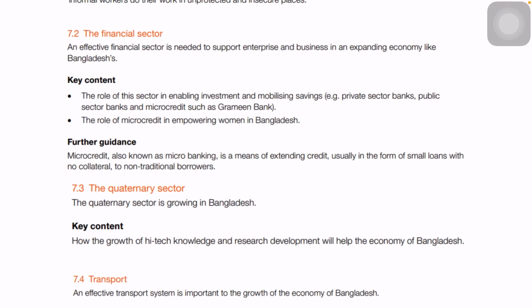Grameen Bank is a very important part of our financial sector, because it has helped plenty of women in the rural areas to have self dependency, to help them grow, to help them become financially secure. It was founded by Dr. Yunus, who is the current chief interim government of Bangladesh.